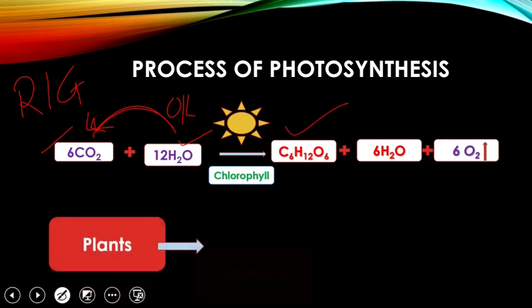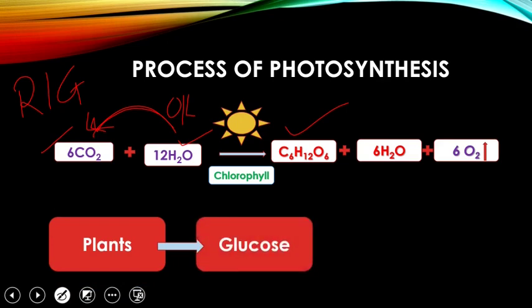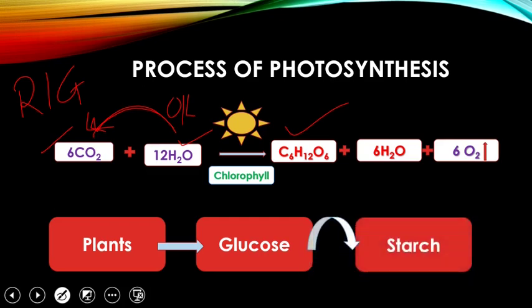Plants will store this extra glucose. First, they will utilize the glucose for their growth and formation of fruit and different processes. But extra glucose is converted and stored in the form of starch in case of plants. So I hope you followed the process of photosynthesis.